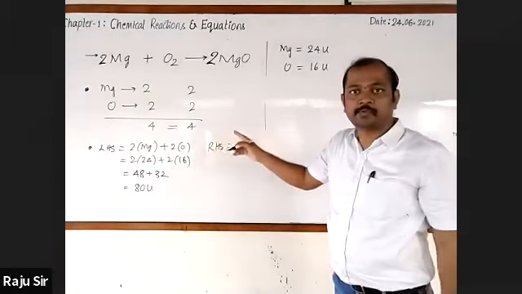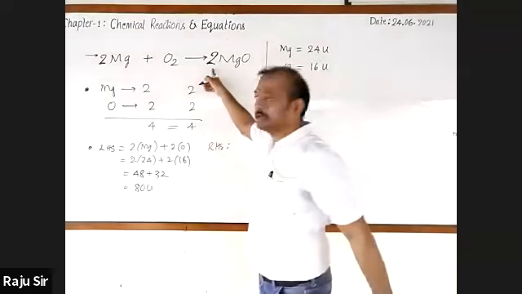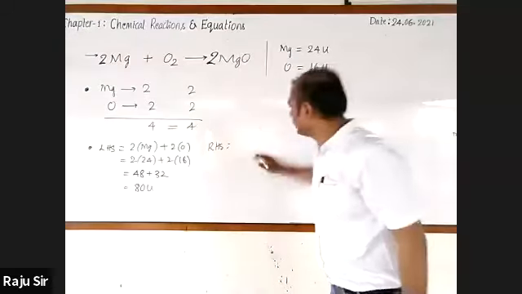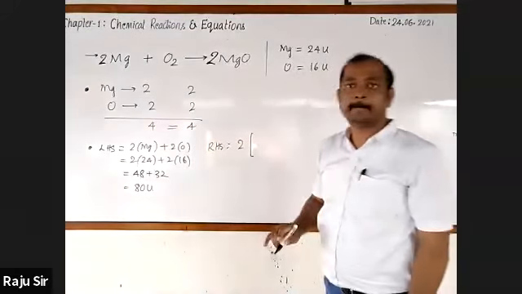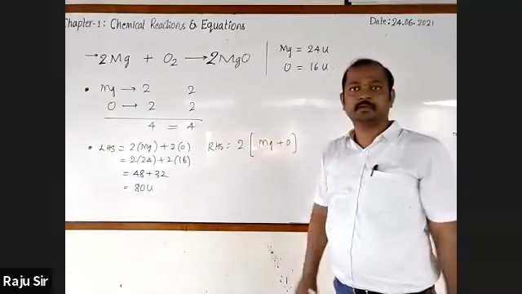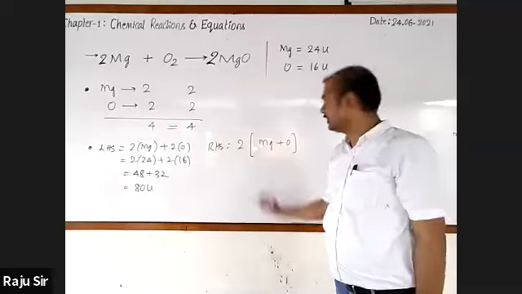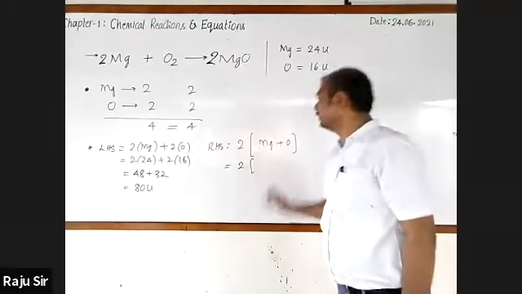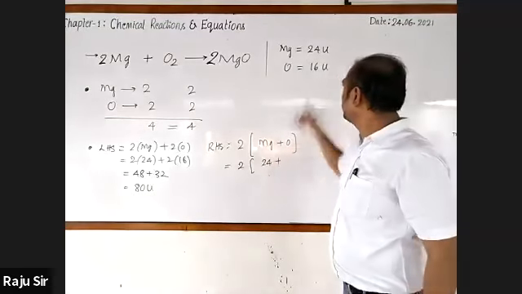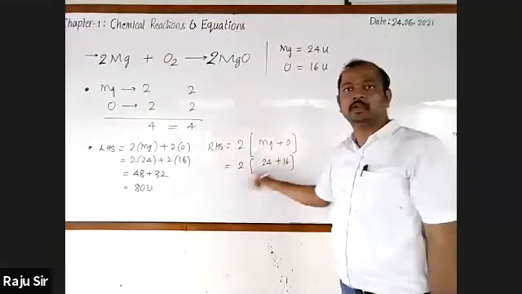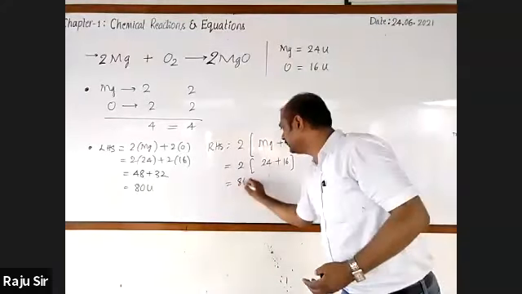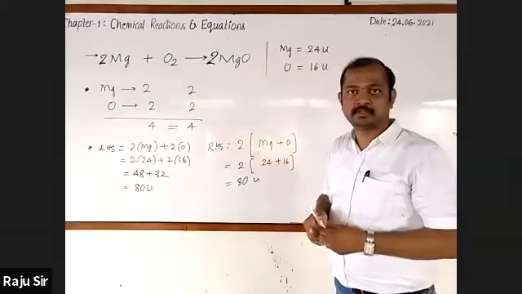Whereas the RHS part. Here also, let's go for finding the atomic mass of the RHS part. Here, 2 atoms of magnesium and 2 atoms of oxygen. Here also, 2 into magnesium plus oxygen. It's equal to 2 into magnesium. Magnesium is 24, oxygen atomic mass is 16. 24 plus 16, 40. 40 2s are 80. 80 unified mass. Got it?